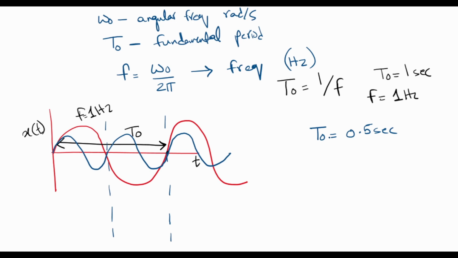Since T naught is reduced, the frequency will increase, and the frequency in this case will become 2 hertz. So this blue one is a 2 hertz signal, and you can see that its oscillations per second have increased. So frequency can be interpreted as oscillations per second, and a high frequency signal has higher oscillations than a low frequency signal.